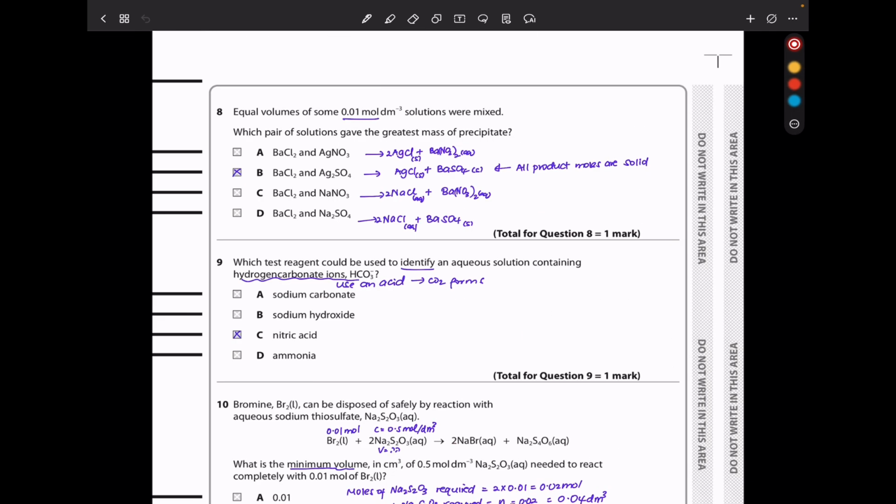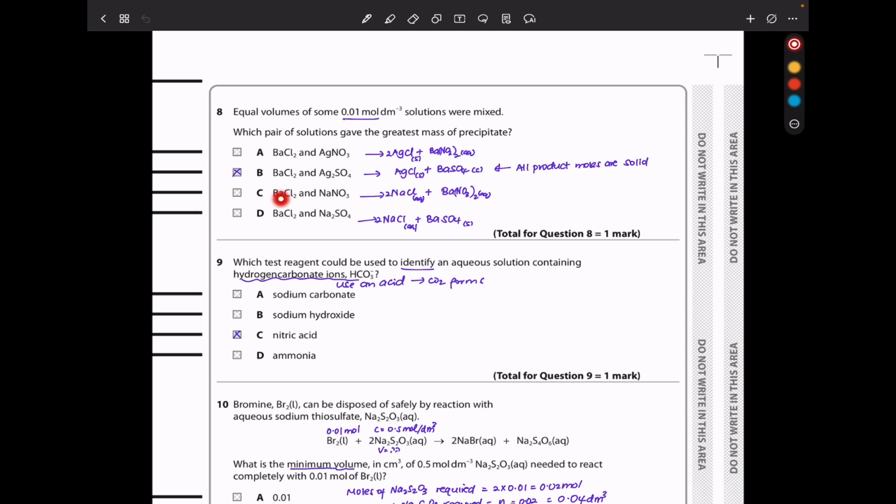In question 8, equivolumes of some 0.01 mol per decimetre cubed solutions were mixed. Which pair of solutions gave the greatest mass of precipitate? Now, when we mix barium chloride and silver nitrate, we can produce barium nitrate and silver chloride. Barium nitrate is going to be aqueous. There is only one solid formed. In here, we will get barium sulfate and silver chloride, which are both solids. So all products are going to be in solid state.